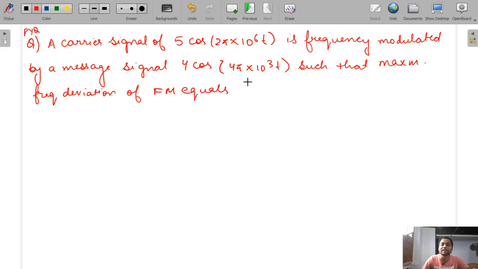It is given that the maximum frequency deviation of FM equals 4 times the AM bandwidth.